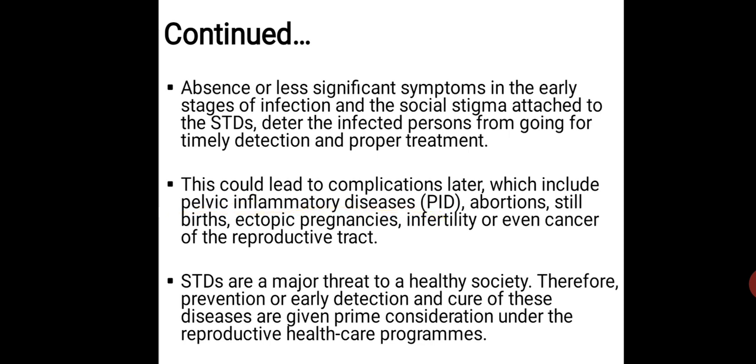Like, if a disease occurs, and these diseases usually occur through infection. So students, always remember that if there is a condition of infection, there must be swelling of that particular part. You very well know that your reproductive system is situated where? Near the pelvic region. So if inflammation occurs, it will occur in the pelvic region. The disease which leads to inflammation of the pelvic region is called PID, that is pelvic inflammatory disease.